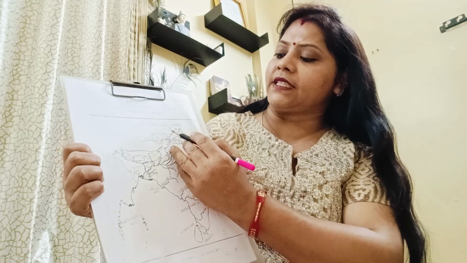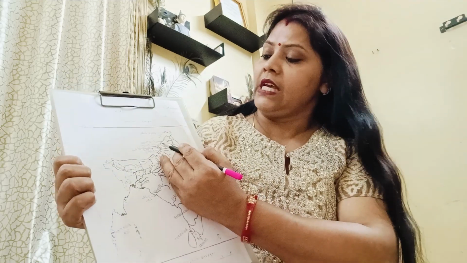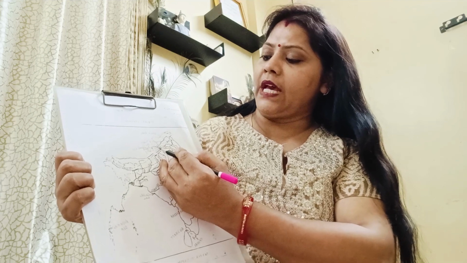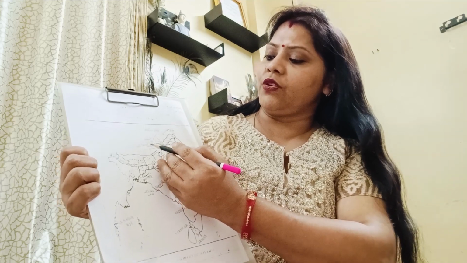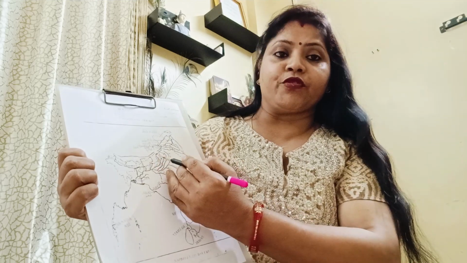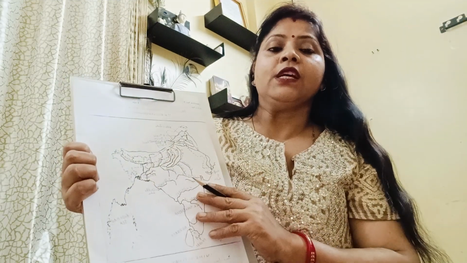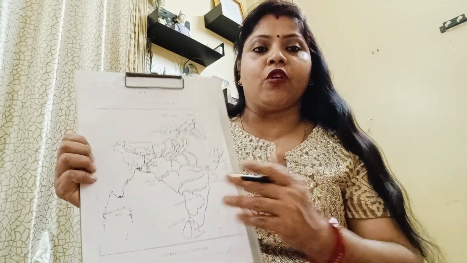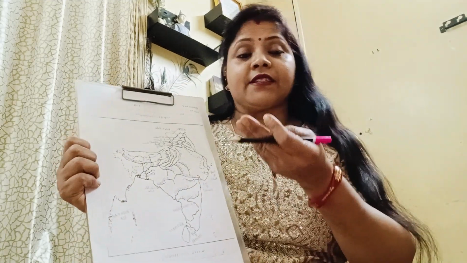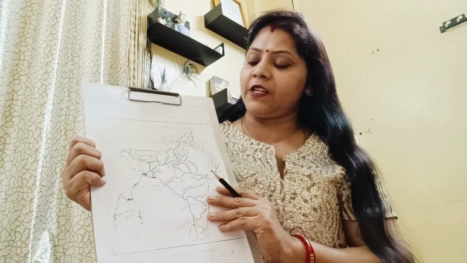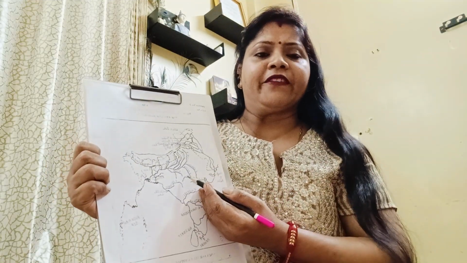The black lines marked there. The very first is Indus, then you have Jhelum, then Chenab, then Ravi, then Bias, then Satluj. So you can say Indus and its tributaries. Indus is the main river and the rest 5 are tributaries. It is rightly said that Punjab is the land of 5 rivers.